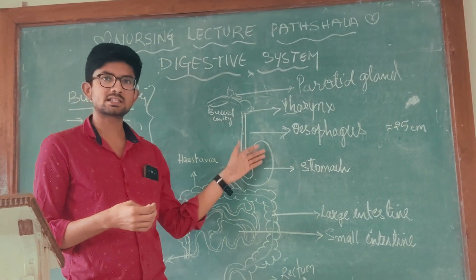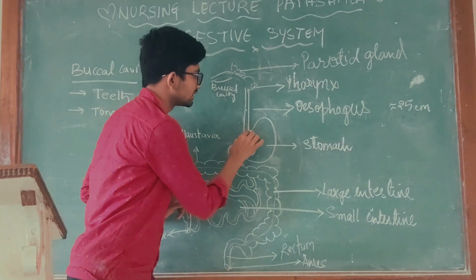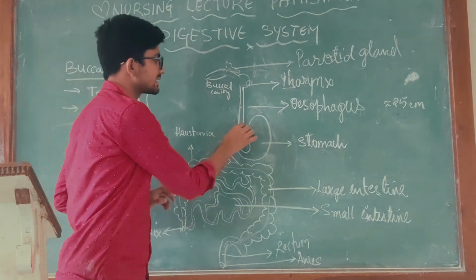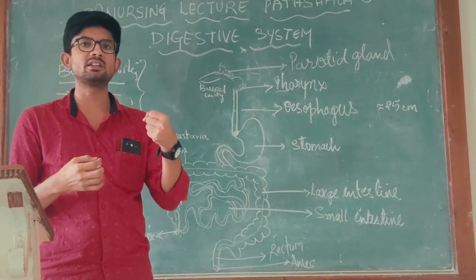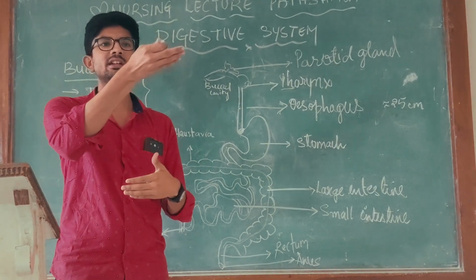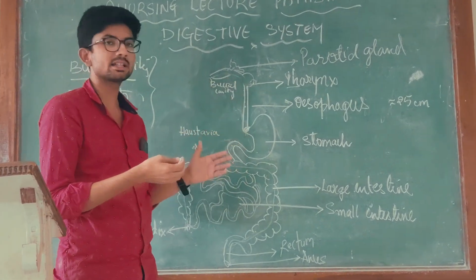Then coming to the stomach, the esophagus ends at the cardiac sphincter. This is a common sphincter between the stomach and the esophagus. The function of the sphincter is to prevent regurgitation. Once the food is passing, it should not flow back again. That is why sphincters are there in the system.